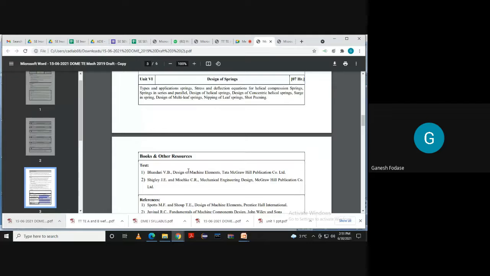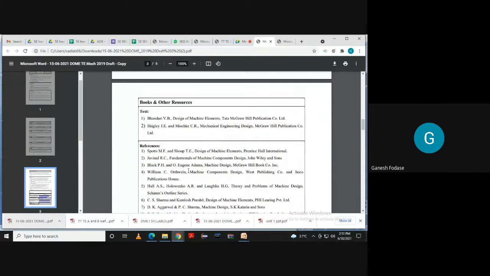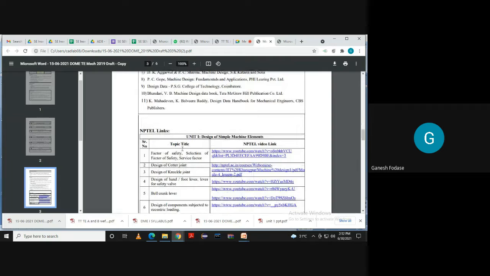Okay. So these are the books I will suggest to you. There are different books, but I think if you refer to this book, you'll get everything in it, and I think it is more than sufficient. You can refer to other books also. Shigley's book is there for design, but I hope you go through this book. It's a very good book. That is Design of Machine Elements by P.B. Bhandari.